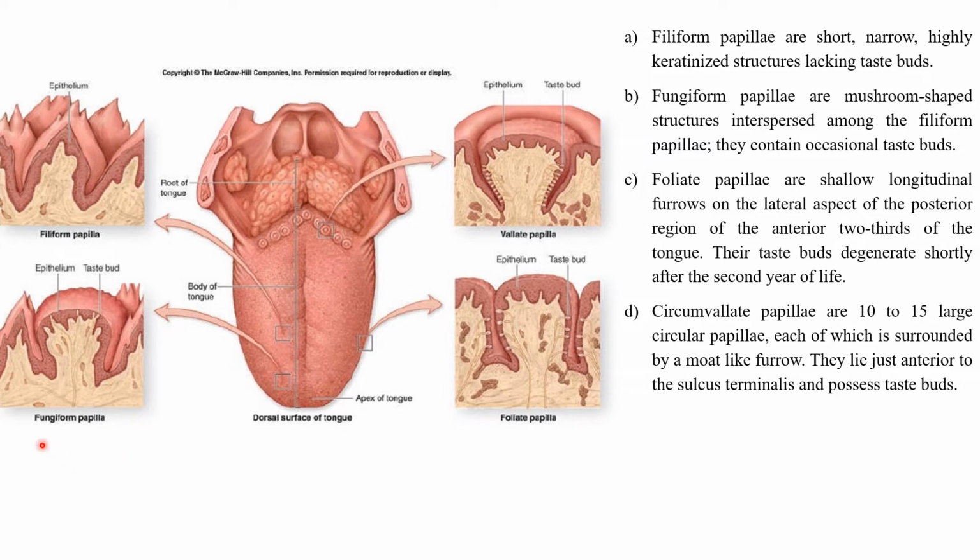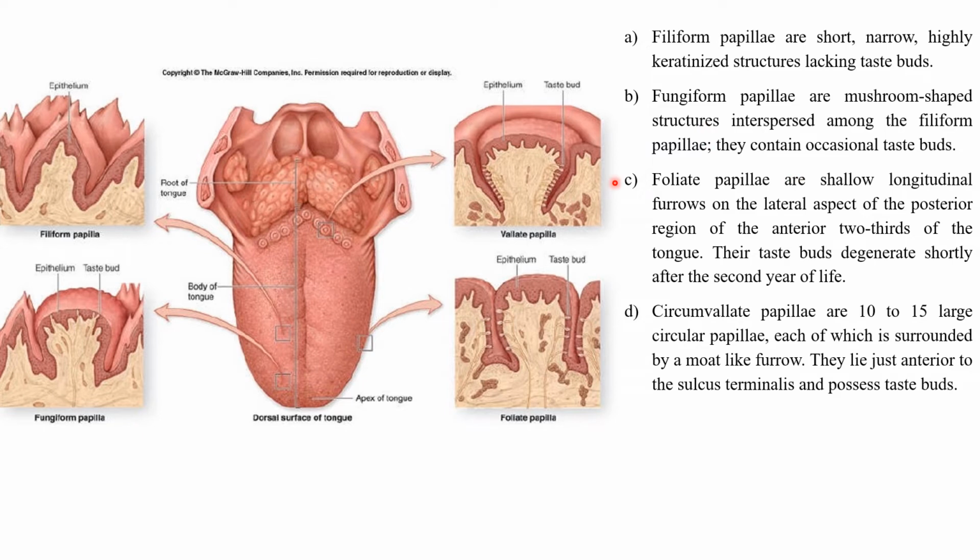The second important papillae is the fungiform papillae. You can see here, this is the fungiform papillae. To look at, roughly they are seen like mushrooms, hence the name fungiform. These are mushroom-shaped structures interspersed among the filiform papillae.